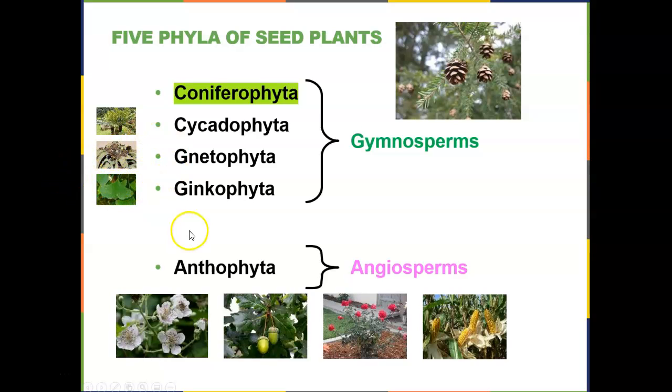For the angiosperms, there is only one phylum, and it's the Anthophyta, and in that there are many different species. So the largest number of species of all land plants fall into the angiosperm group. We call the angiosperms the flowering plants. We call the gymnosperms the cone-bearing plants. So everybody in angiosperm has to have a flower.